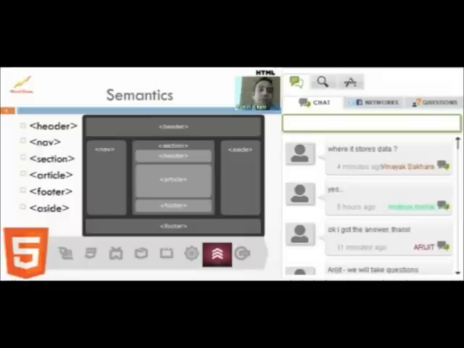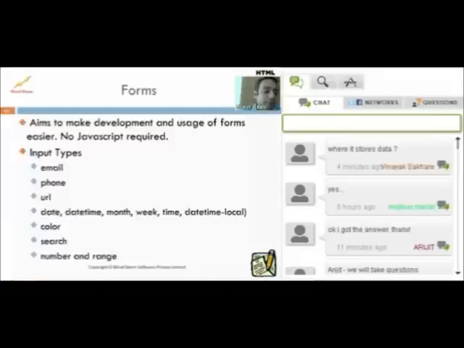But what happens is, as you see other people's code, or if you've got a larger team, a set of common tags which the specification supports itself will definitely bring more structure and organization to your pages and make it easier for even others to understand what they are. And what you need to do in order to render these is nothing but apply the right CSS styles to these particular tags. So at the end of the day, in terms of styling, you just have to find out that, okay, for the header I'm going to apply this tag, for the footer I'm going to apply this tag. So it makes your CSS also much cleaner in order to see what the structure of the page is. That's semantics.